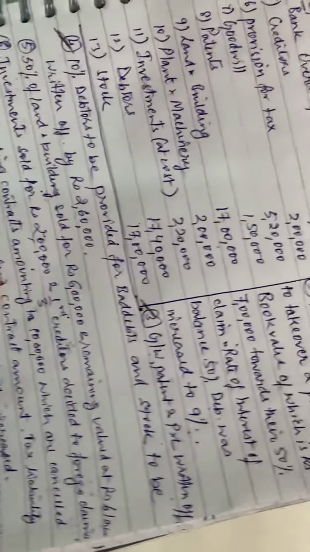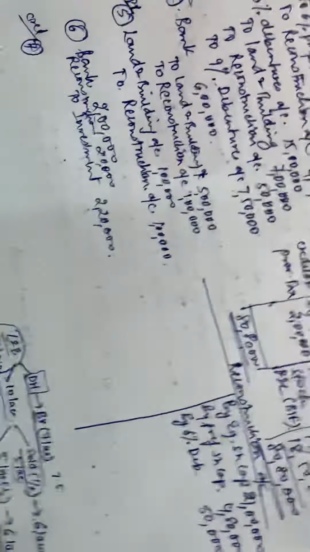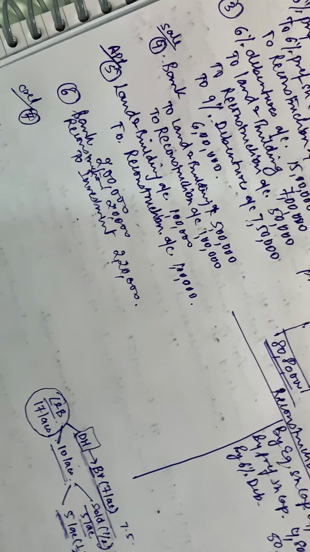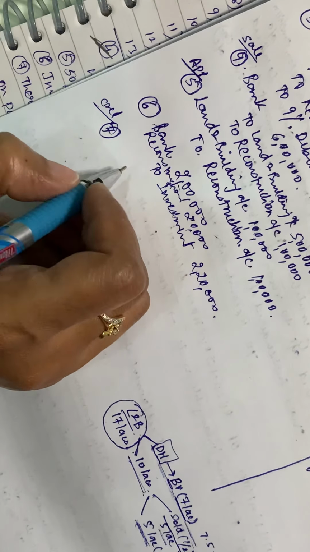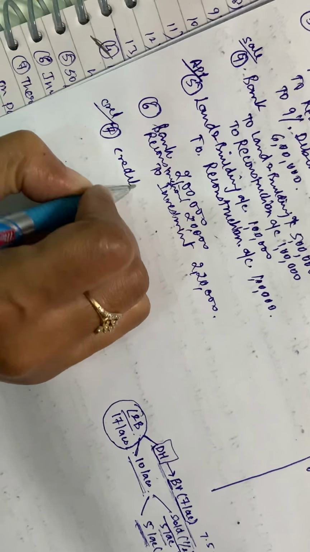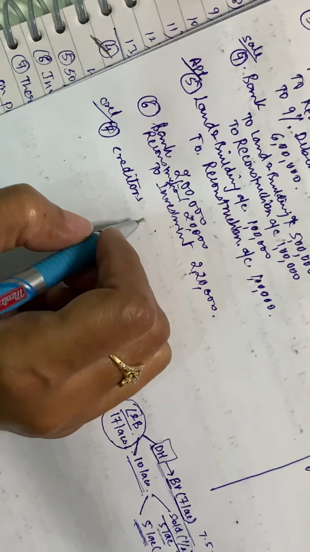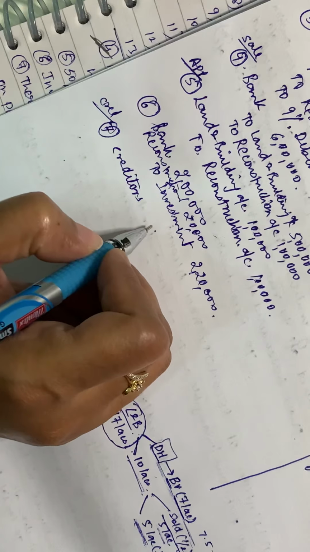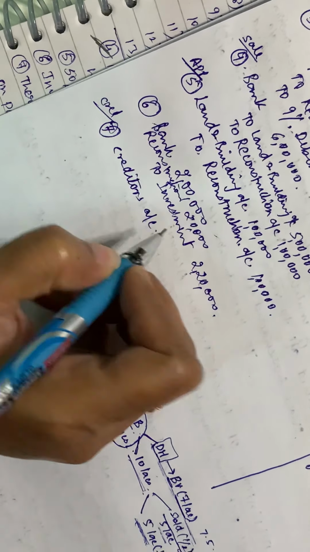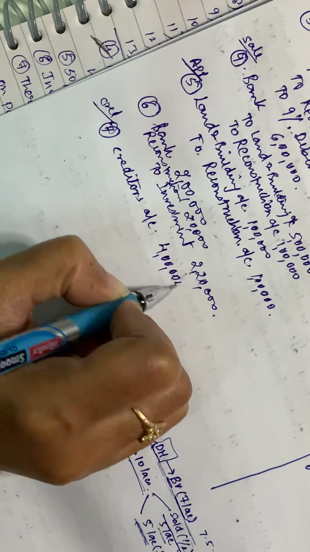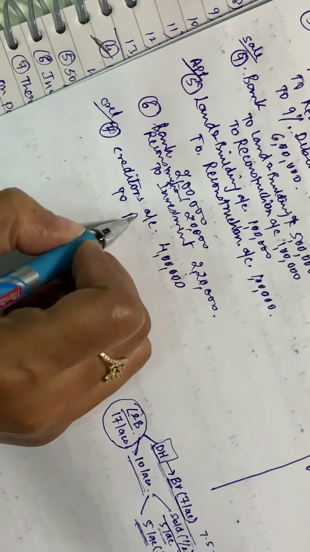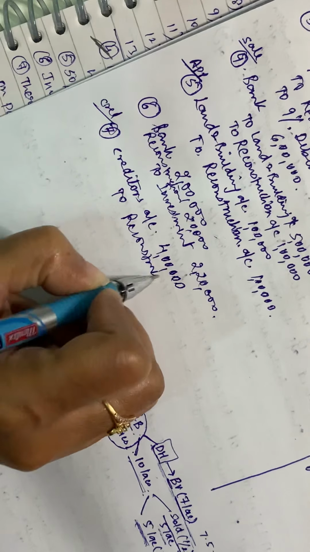So 4 lakh was foregone. So this 4 lakhs, of course, is a sacrifice, and you will be using this sacrifice for settling some other liability, and we will transfer this to the reconstruction account.